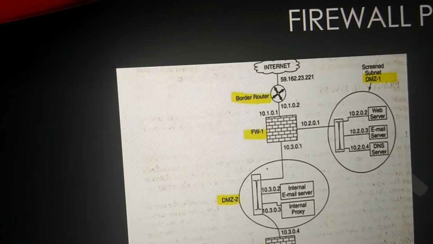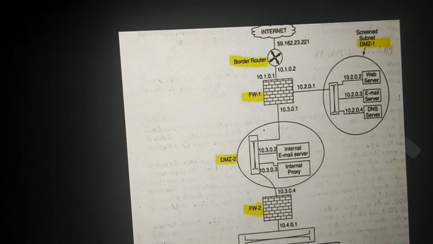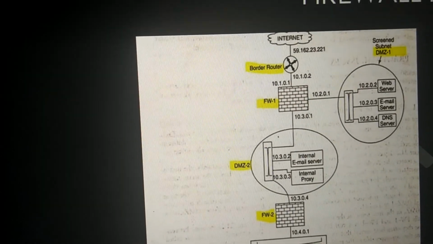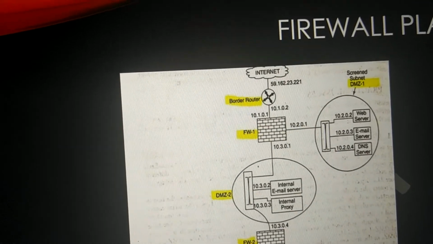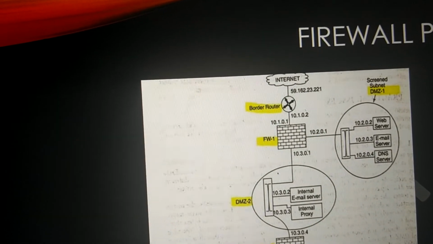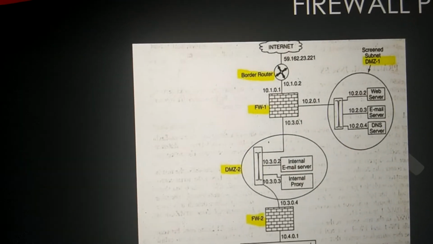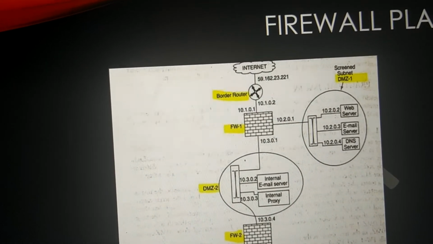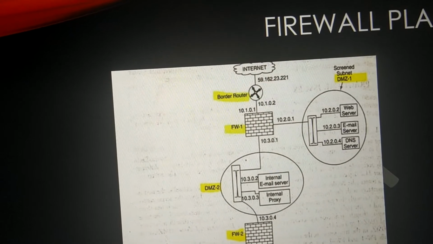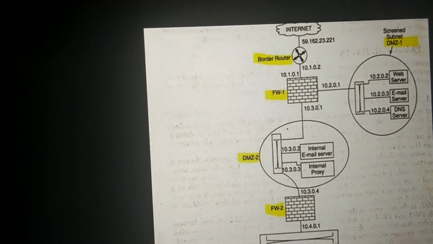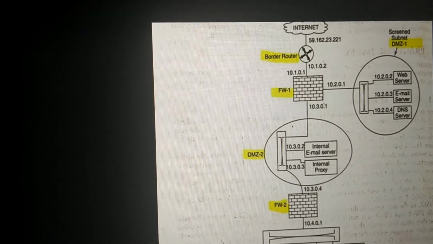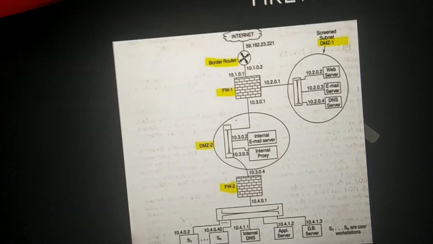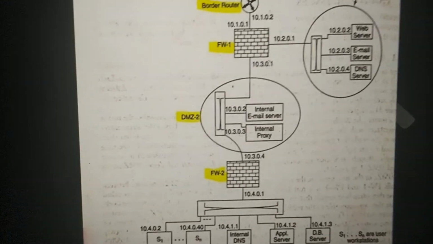So the main feature you understood here is we have a clear separation between the external mail server, external DNS server, external web server, and internal web server, internal DNS server, and internal mail server. There is a clear separation. That is the main aspect. You have to understand only this. So this much may be sufficient for this topic.